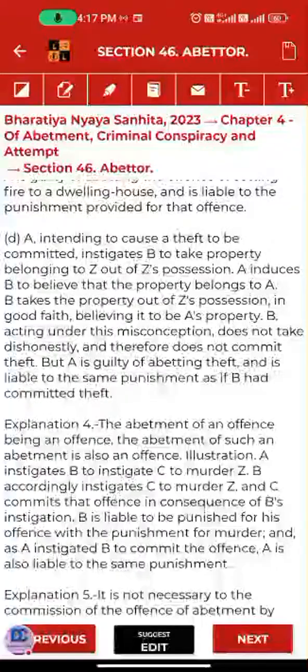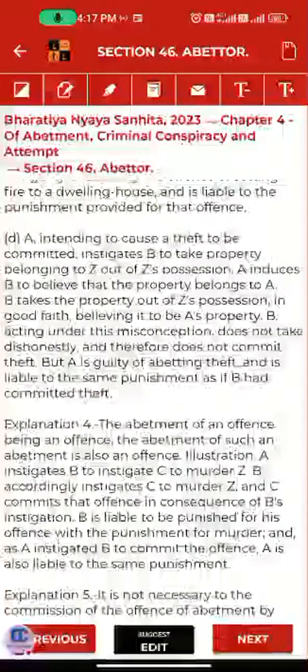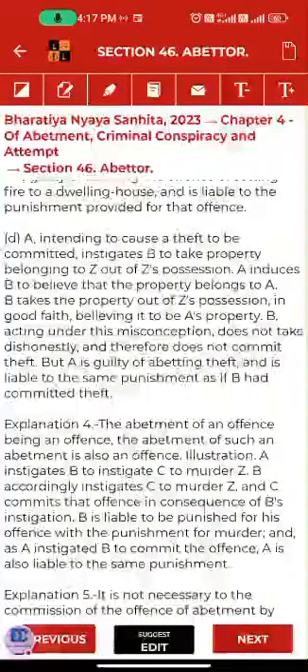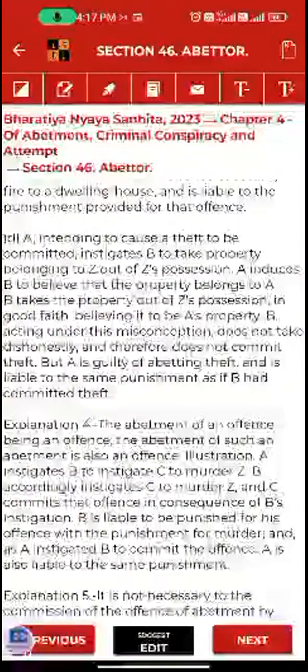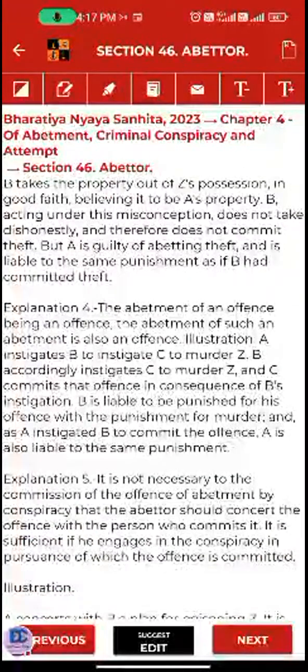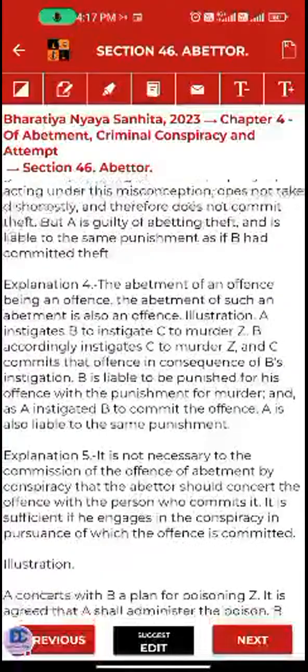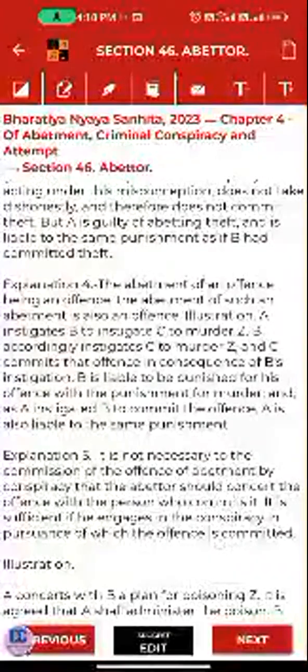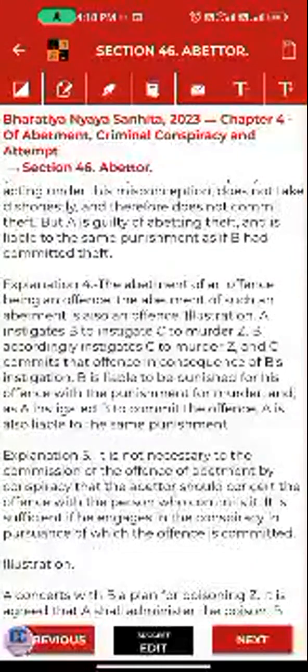B, acting under this misconception, does not take dishonestly and therefore does not commit theft, but A is guilty of abetting theft and is liable to the same punishment as if B had committed theft. Here it is simply saying that there are exceptions. I already have lectures on the exceptions under BNS, chapter number 3. You can go and watch.